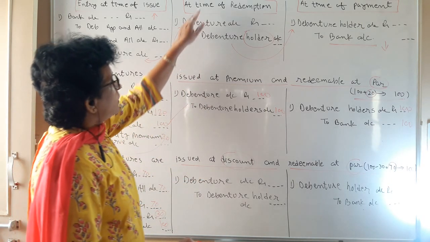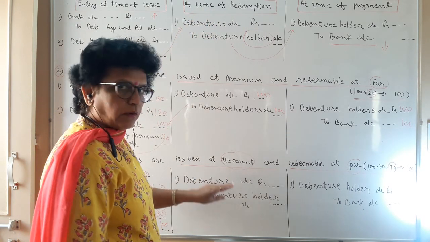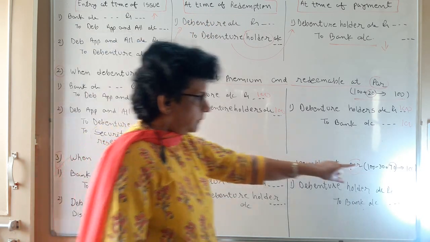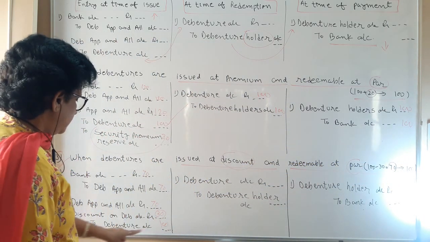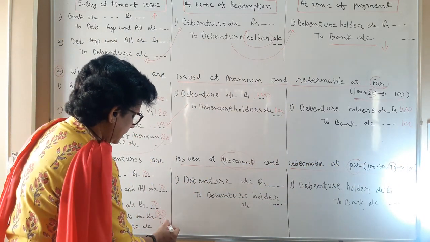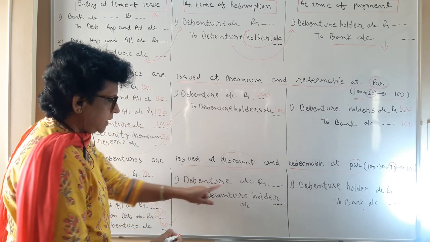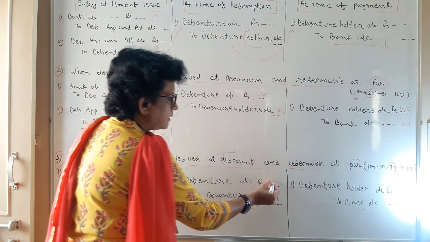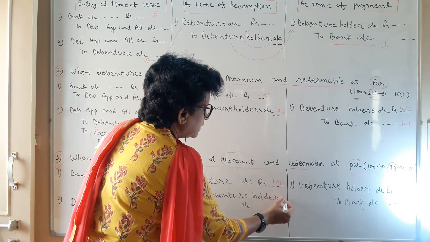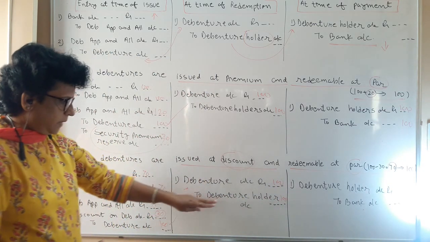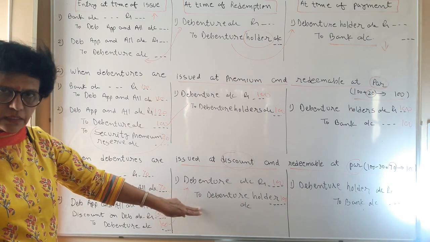Second, at the time of redemption, you have to redeem what you promised, at 100. And here the debenture account you have already created with 100. So debenture account debit 100 rupees to debenture holder account 100 rupees. So the debenture holder account is created.